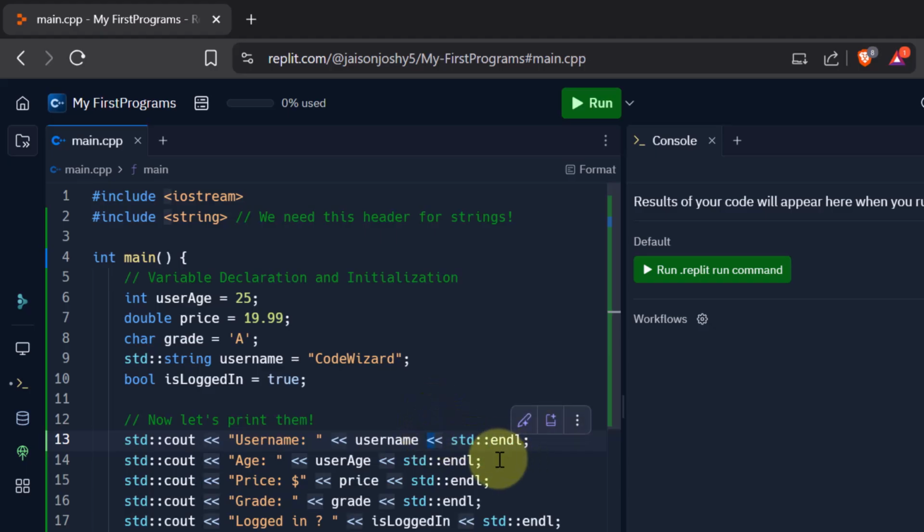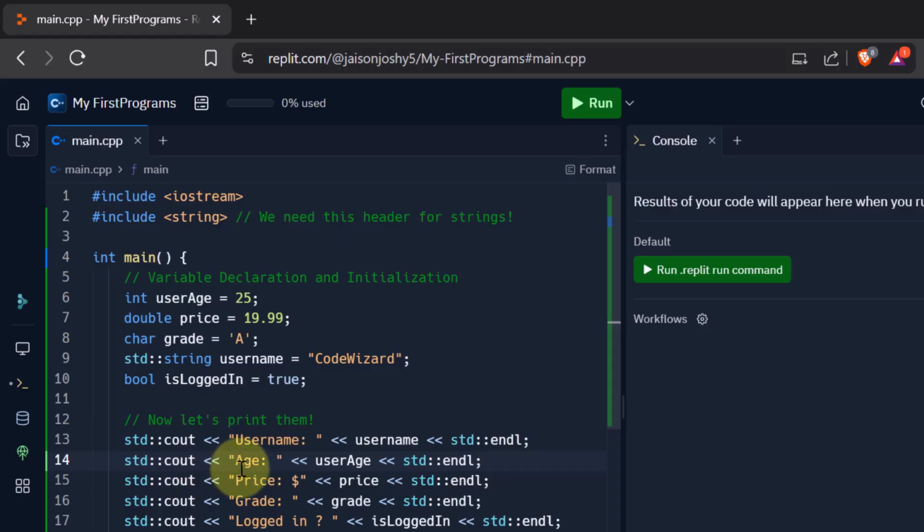Now after that I want to go to a new line. I want to print the next thing on the new line. So for that we use this endl. Endl is like end line or go to the next line. This is also a part of the standard namespace, so that is why we put this std::.